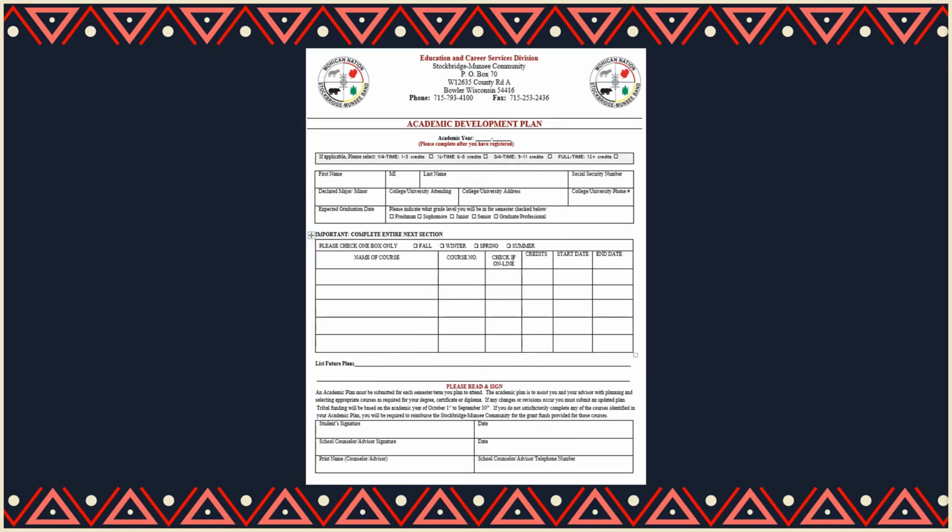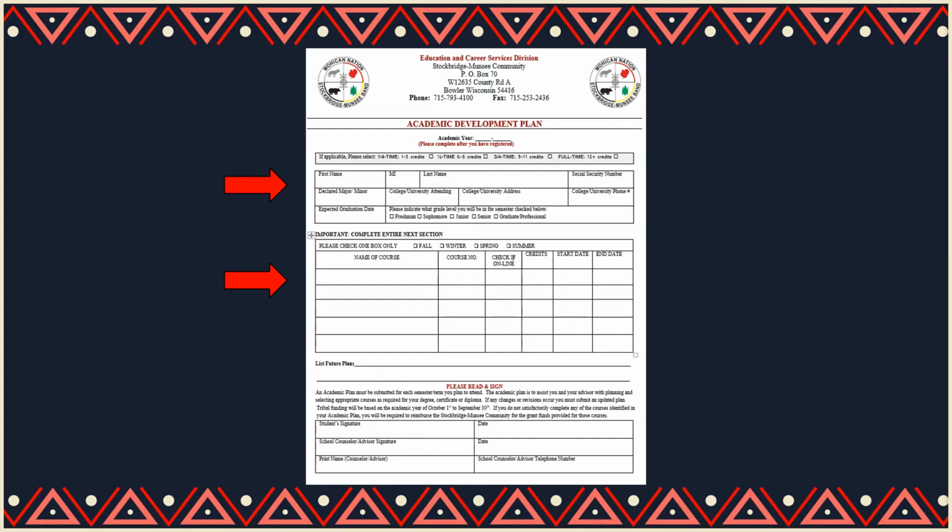The next step to filling out your higher education application is to fill out your academic development plan. The first section asks for your academic year in which you're applying and basic information such as your name and the college or university you will be attending. You will then be required to enter your course information including course number and name, the number of credits, beginning and end date, and whether the class is in person or online.